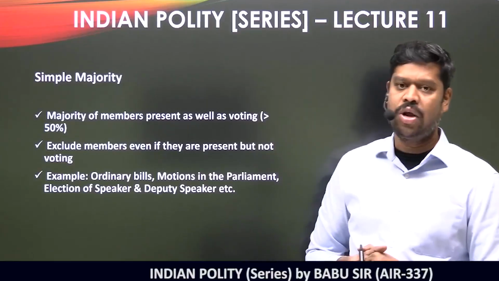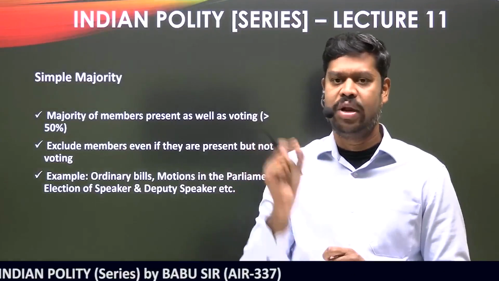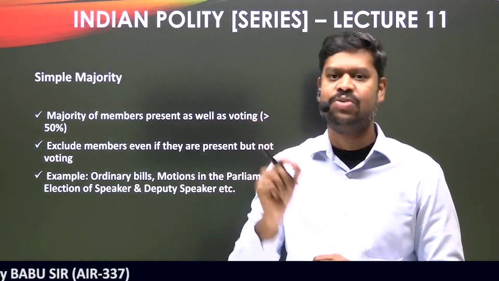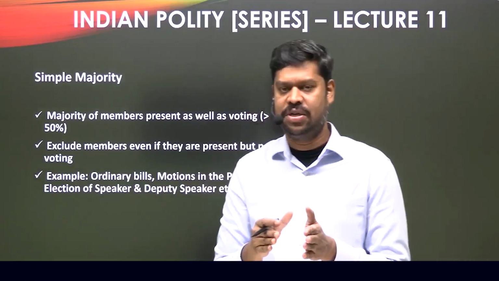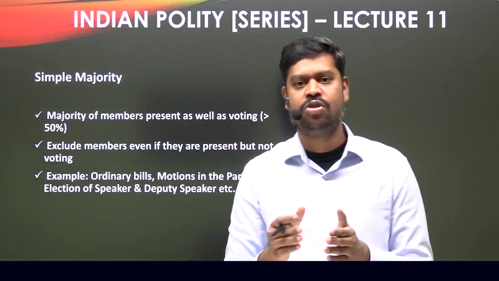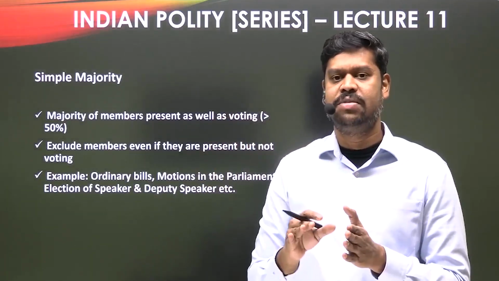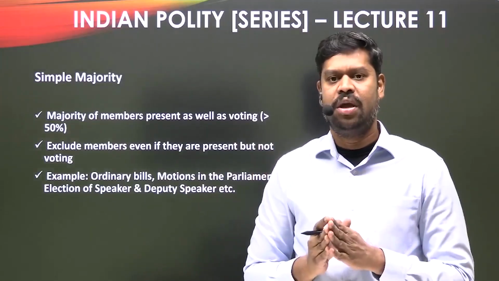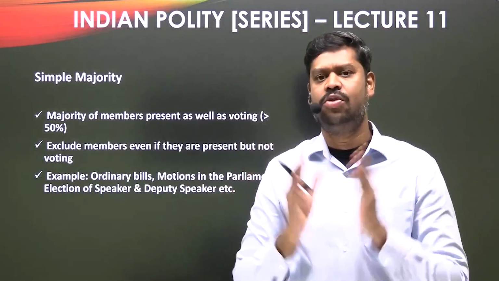So then how to calculate the simple majority? As I already said, the key word to calculate simple majority is the majority of the members present as well as voting. That means, let us assume 90 members are present, but not necessarily all those 90 members might vote. Suppose out of those 90 members, 10 people did not opt to vote. They abstained from voting. In fact, nobody can force them to vote. Abstain means they are not interested in voting.